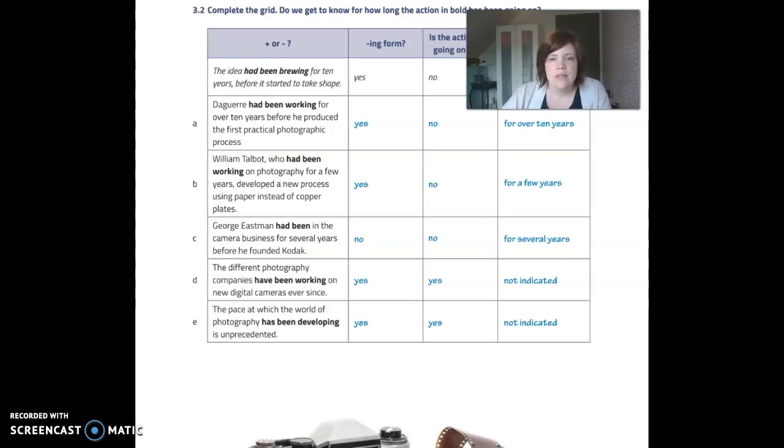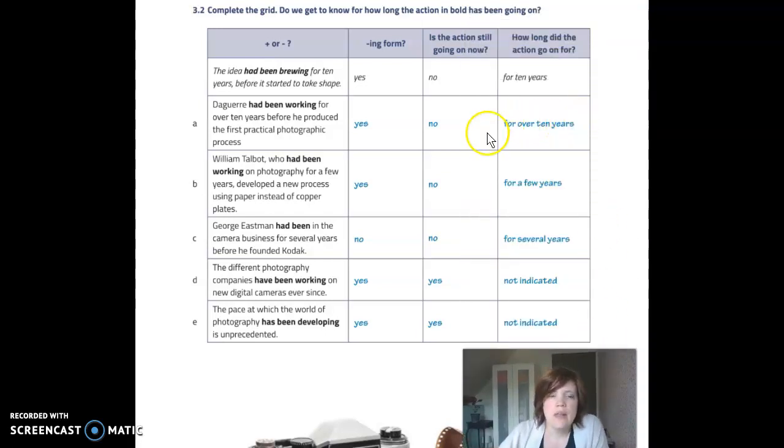Okay, let's now continue with the rest of the exercises in folder 5 and the next small part of grammar. We're first of all going to have a look at exercise 3.2, which you prepared and corrected last time. What you needed to do there was look at the sentences here on the left-hand side. Then in the second column, you had to determine whether the -ing form was used in these sentences or not. Is the action still going on now? And how long did the action go on for? Okay, so that was basically what you needed to focus on.